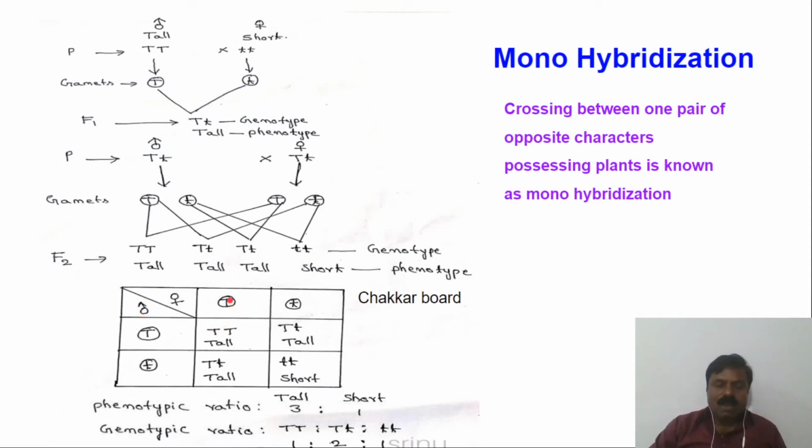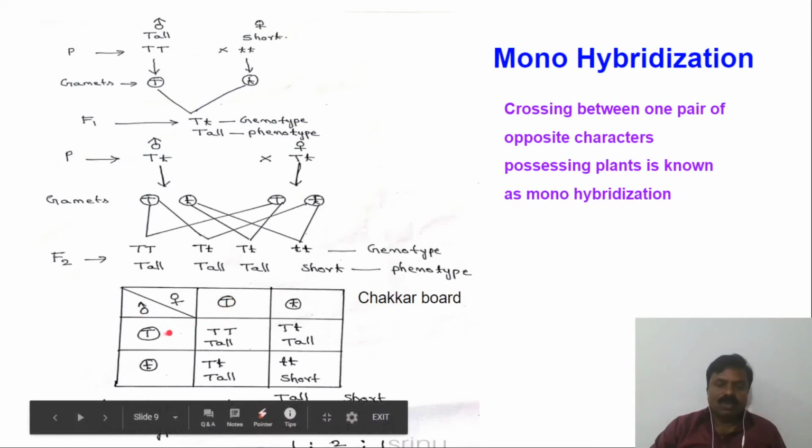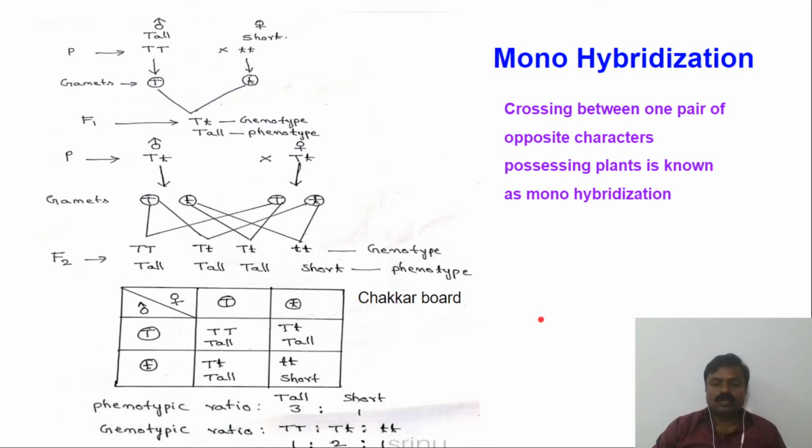Each gamete has to cross with each gamete. When this capital T crosses with this capital T, capital T is formed, and when it crosses with this one, capital T small t is formed. Next, when this gamete crosses with this gamete, capital T small t is formed, and when this gamete crosses with this one, small t is formed.